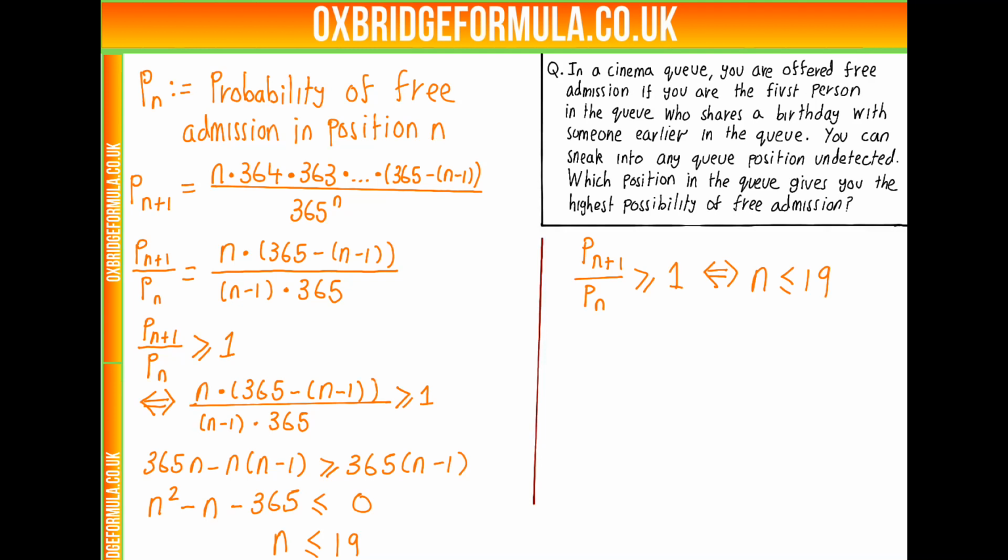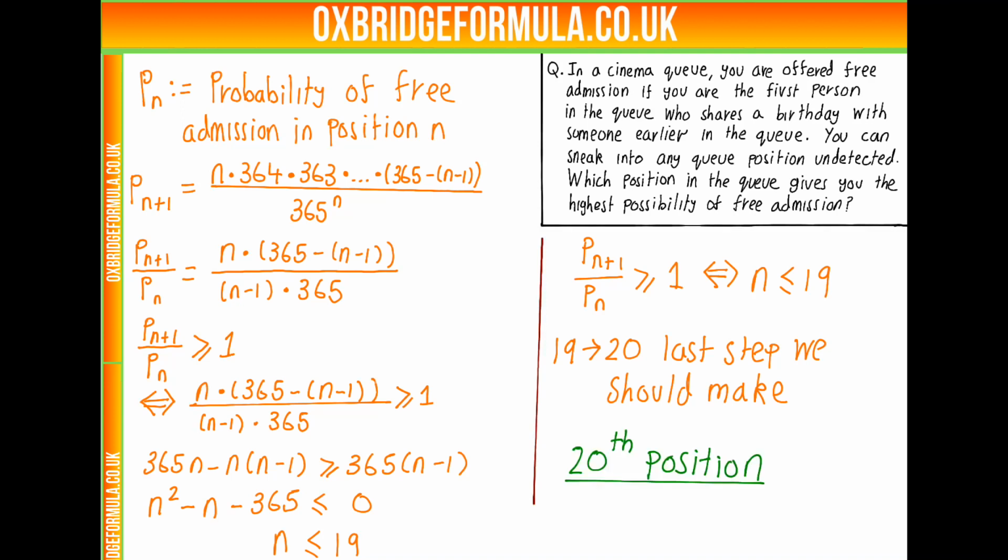But once we get past position 19, so we're in position 20, we have a worse chance if we step back again. So the last step we should make is 19 to 20, when n is 19. The probability that you get free admission in position 20 is better than the probability in 19, but then we should stop. If 19 to 20 is the last step we should make, and any further steps back, no matter how far we go, make our probability worse, we know our optimum queue position is the 20th position, and that is our answer.